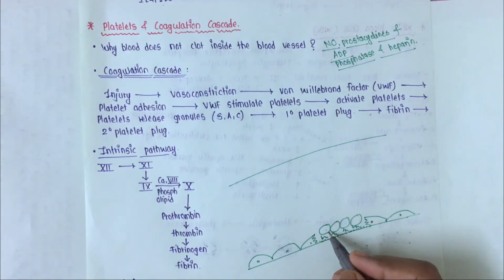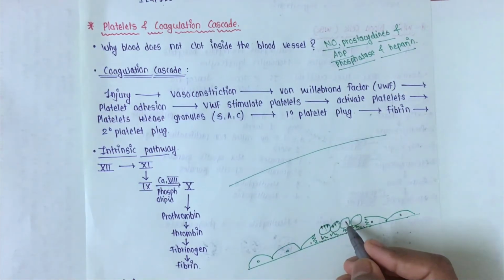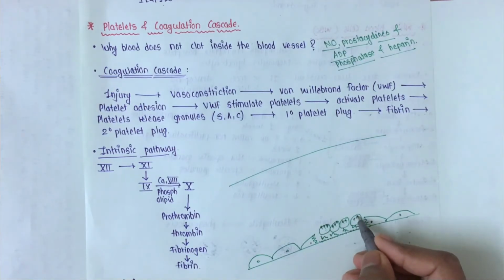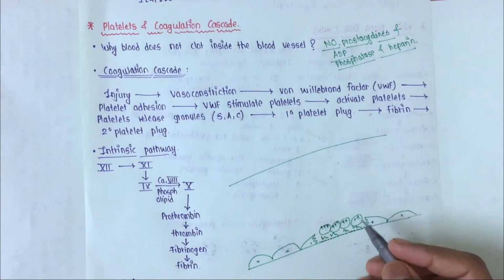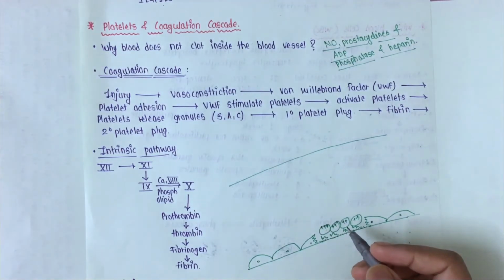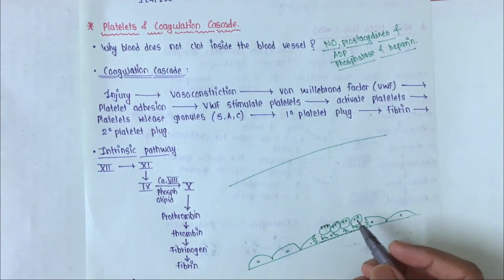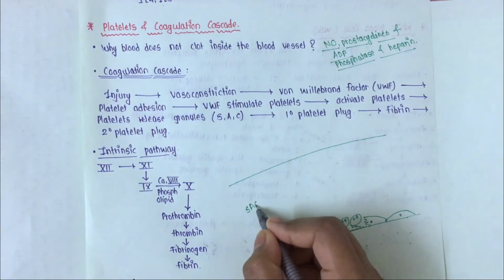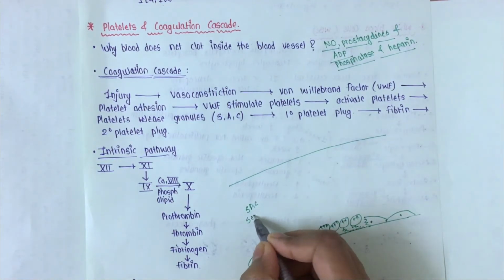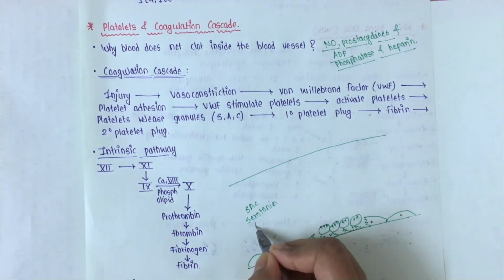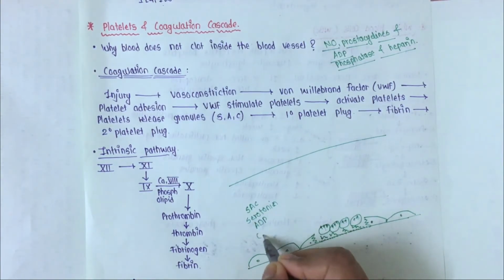After activation, the platelets start secreting granules present in them, the alpha and gamma granules. The products of these granules are SAC: serotonin, ADP and calcium.